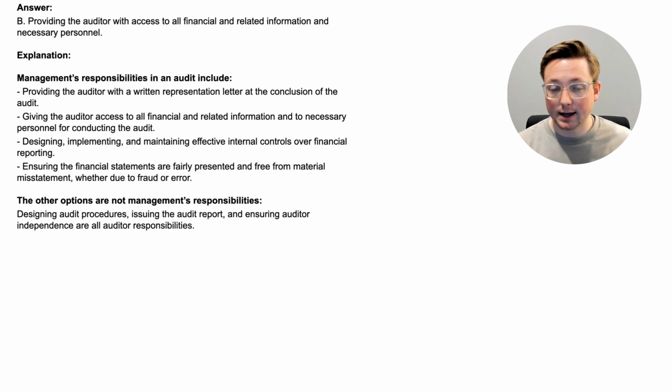They have to be able to give them access to areas or people that the auditor needs to talk to or access. And now let's talk about the next responsibility: designing, implementing, and maintaining effective internal controls over financial reporting. And then finally, ensuring the financial statements are fairly presented and free from material misstatement, whether due to fraud or error. So again, these are management's responsibilities. These are laid out in the engagement letter so that management knows, hey, the auditor is expecting you to be in charge of these things. This is what we're expecting when we come in to do this audit.